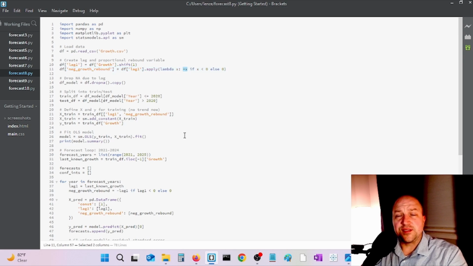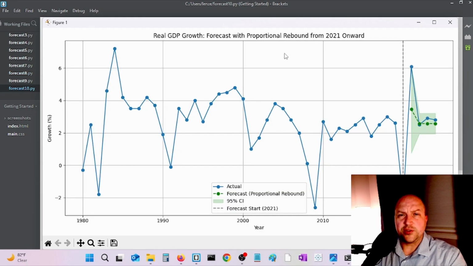So basically, I define it as the negative of the previous year's growth, if the previous year's growth was negative, if it was less than 0, which would then be a positive effect on GDP growth, and that would be the rebound. So if it was -2, we would have a +2. So we have some proportionality. If there's a really large decline, we would also have a really large rebound. If it was a relatively small decline in growth, we would have a relatively small bounce back in growth. Eventually, I figured out a decent modeling of the proportional rebound that I liked, and it kind of fit the model a little bit better than the other variations.